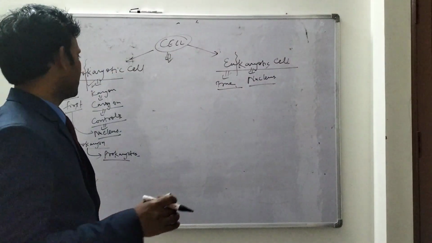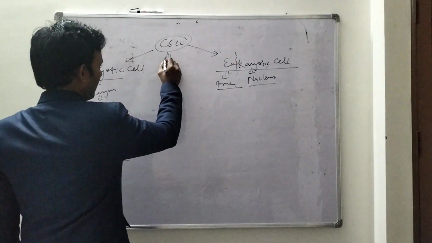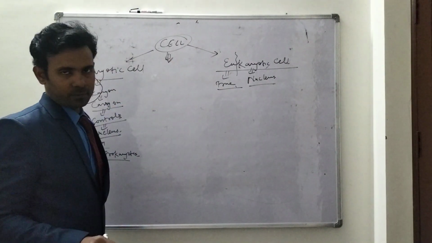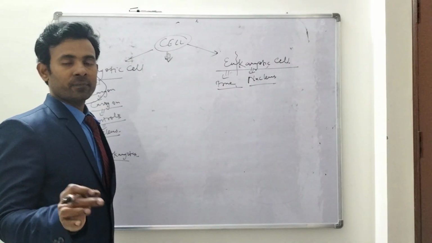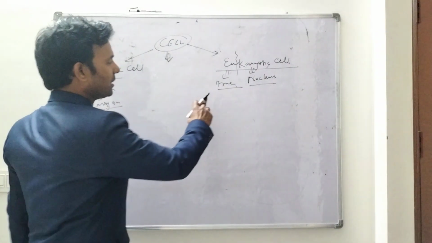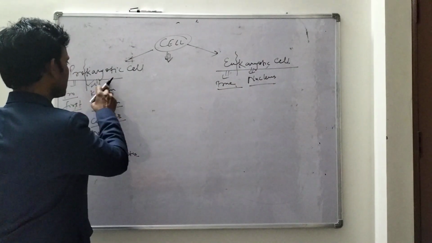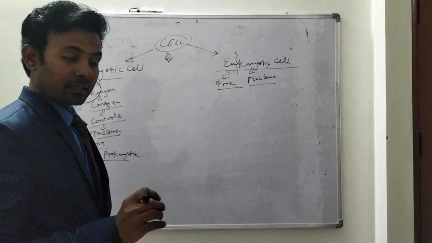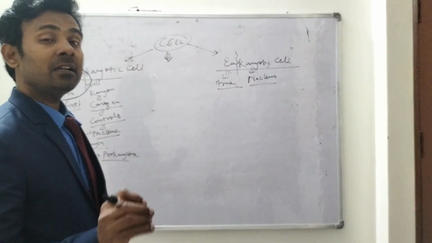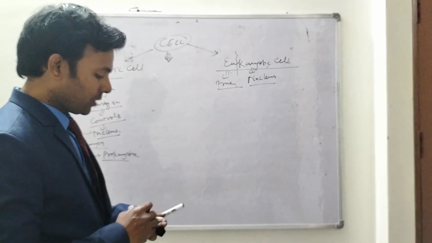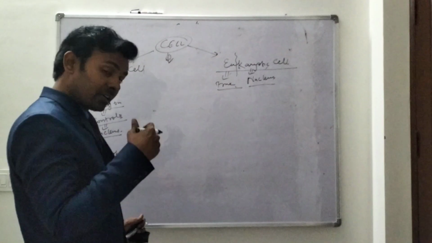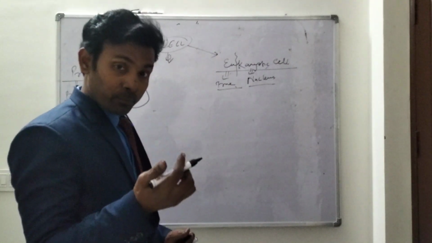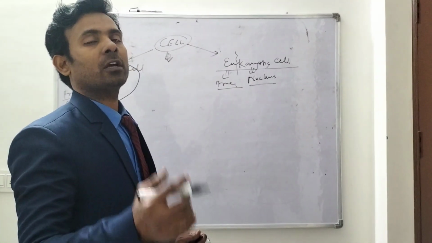During development, an intermediate position also comes, called mesokaryon, meaning a nucleus which is not completely developed, not as in prokaryotes. This one, present in intermediate form, is known as mesokaryon, and the cell which contains this mesokaryon is called a mesokaryotic cell.